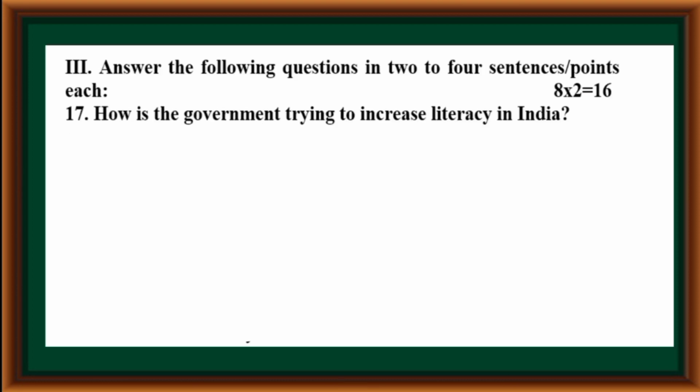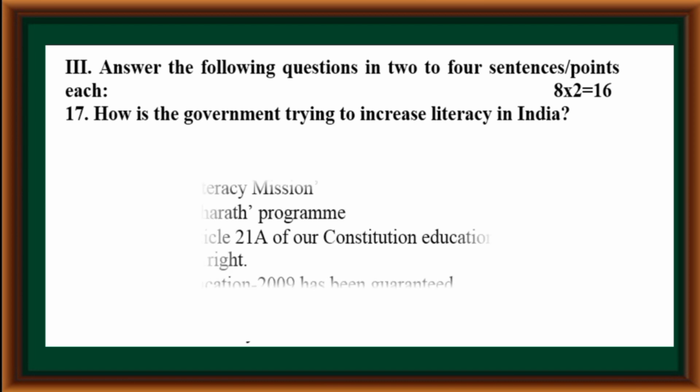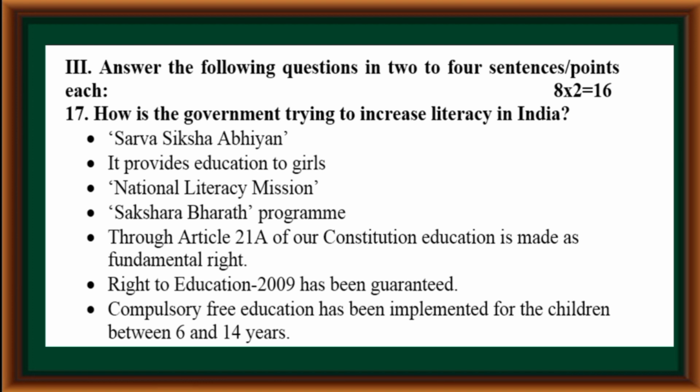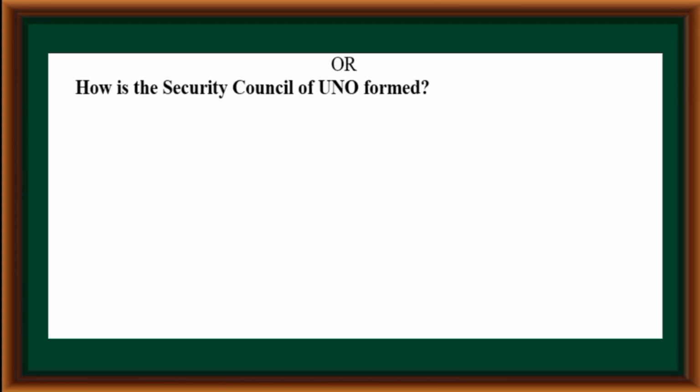Third main. How is the government trying to increase literacy in India? Sarva Shiksha Abhiyan. It provides education to girls. National Literacy Mission, Sakshara Bharat program. Through Article 21A of our Constitution, education is made a fundamental right. Right to Education 2009 has been guaranteed. Compulsory free education has been implemented for the children between 6 and 14 years.